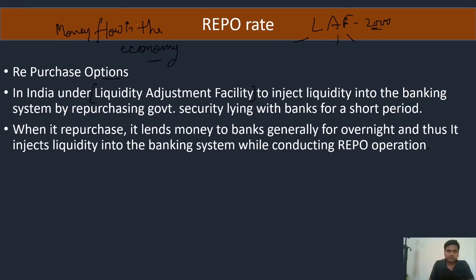So how does it control the flow of money in the economy? The liquidity is being adjusted by RBI by the tool of repo rate. Under the liquidity adjustment facility, to inject liquidity, here liquidity means currency only, hard currency, the notes and coins in your hand, into the banking system by repurchasing government security lying with banks for a short period.